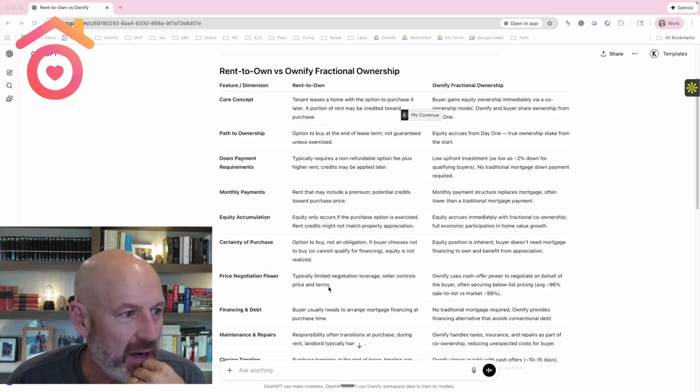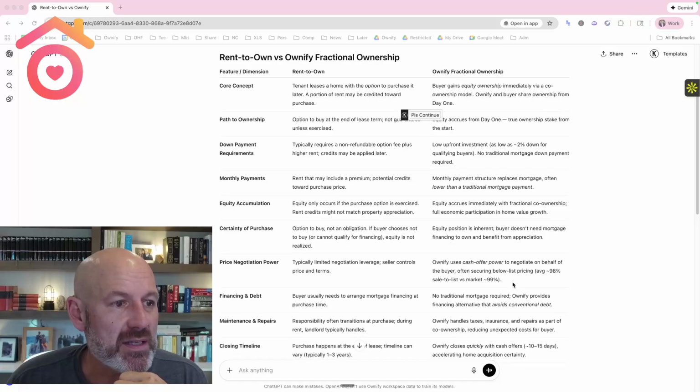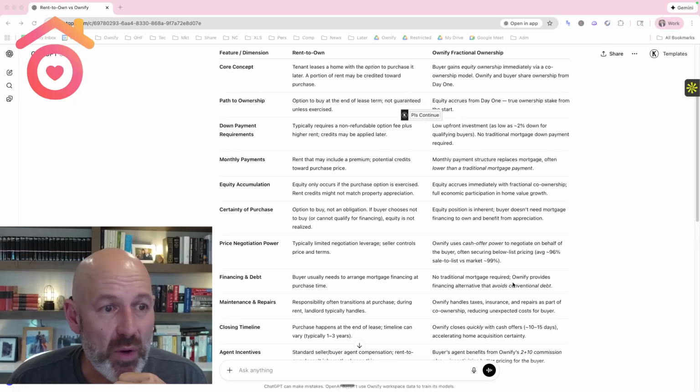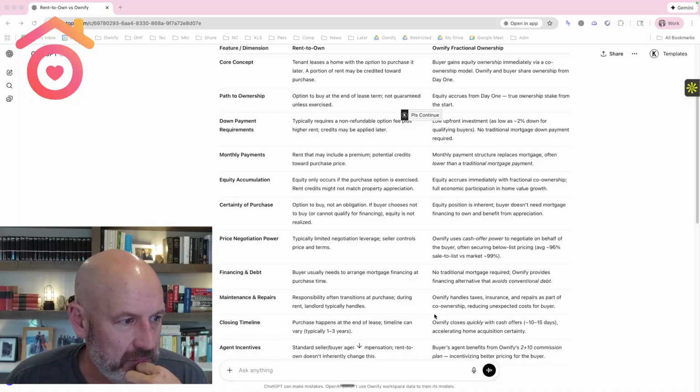Price negotiating power. A big difference here is that Ownify uses cash offers, and generally we've been able to close about 5% below list by making very attractive guaranteed cash offers to the seller, with a 14-day close, no contingencies, and obviously that's attractive. It's one of the big benefits to both the first-time buyer and, quite frankly, to our agent partners as well. Maintenance: I'm going to skip over financing and debt. That's really not relevant. Maintenance and repairs.